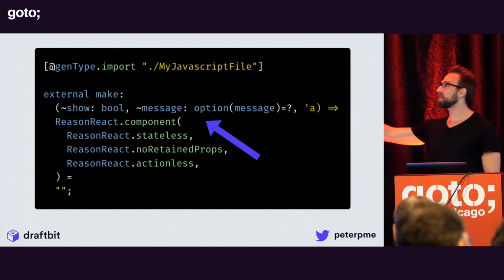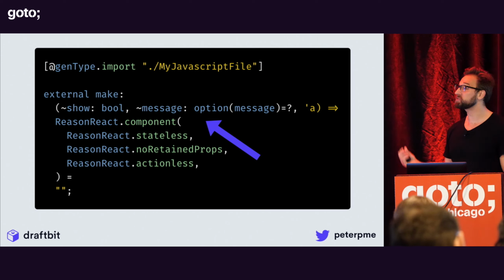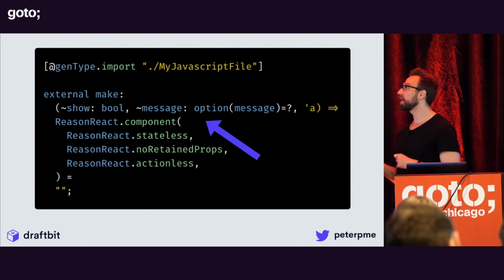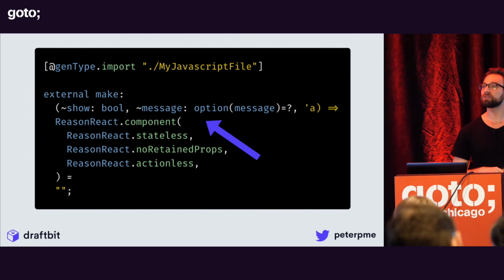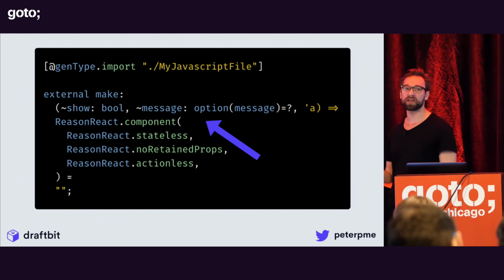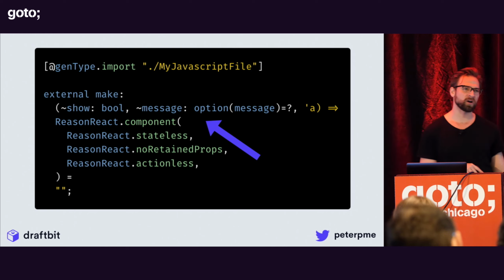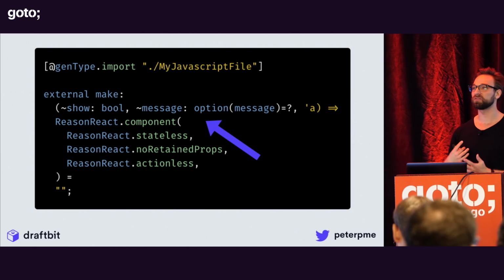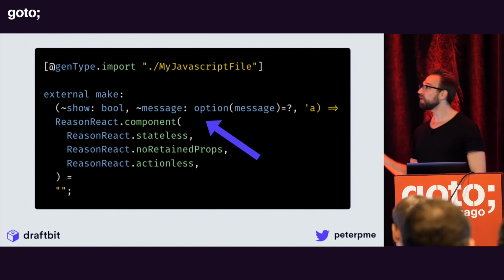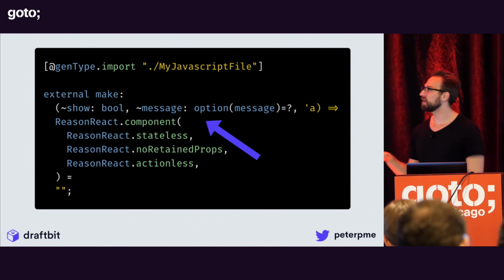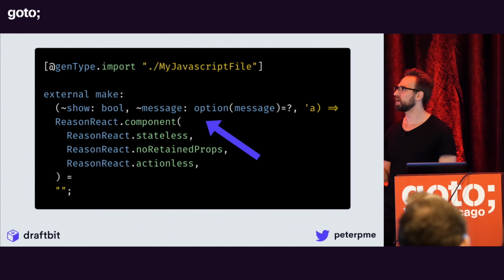So I'm using genType at the top, right, which is like a decorator again. You'll see that syntax a lot, right? And I'm importing this JavaScript file that lives next to whatever. So if I had a greeting.js file, I would probably call this greeting.re, right? Just to keep things one-to-one, right? Simple naming conventions. And all I really have to do here is pass in the variables, right?